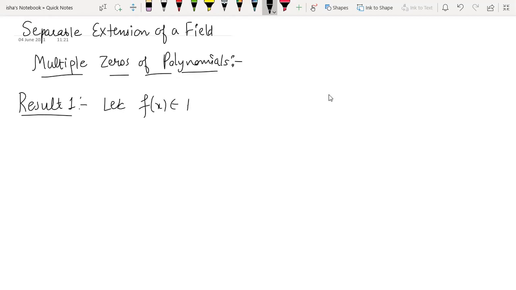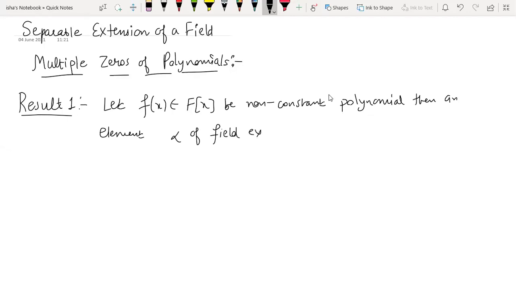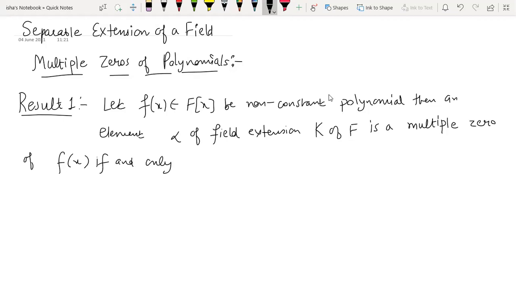Let f(x) belonging to F[x] be a non-constant polynomial, then an element alpha of the field extension K of F is a multiple zero or a multiple root of f(x) if and only if it is a common root of f(x) and f'(x), right?